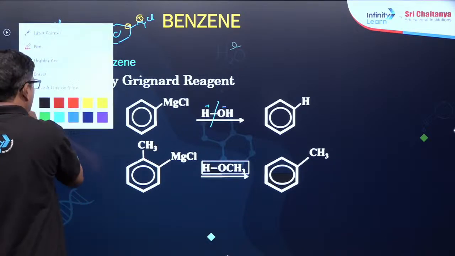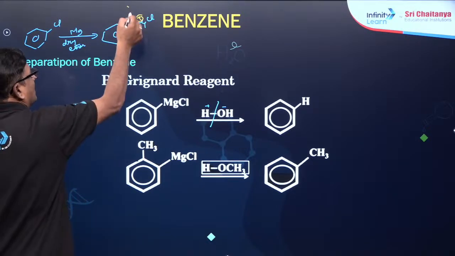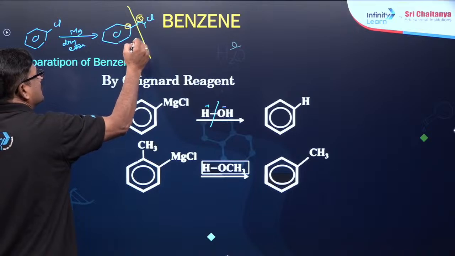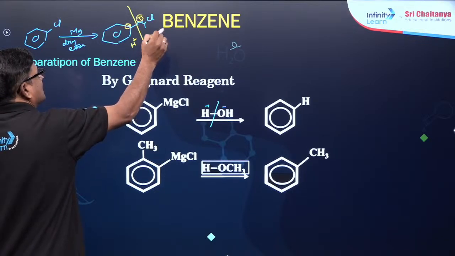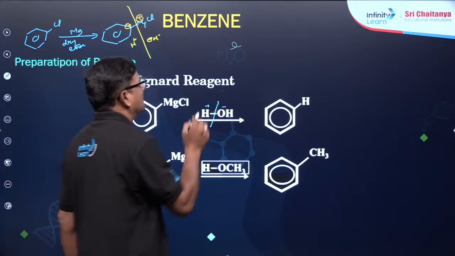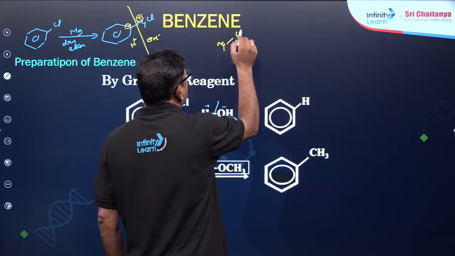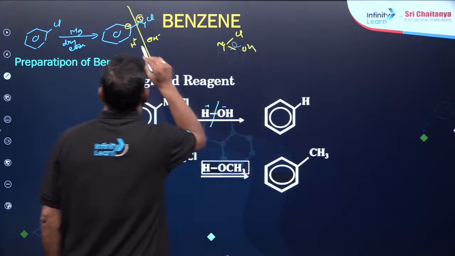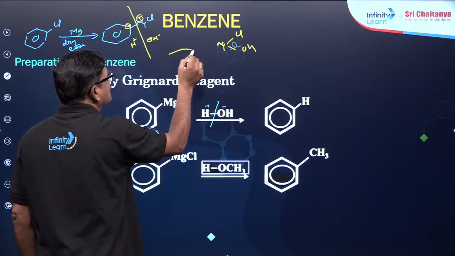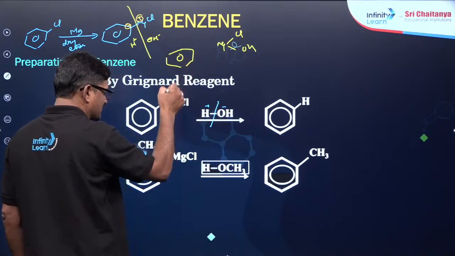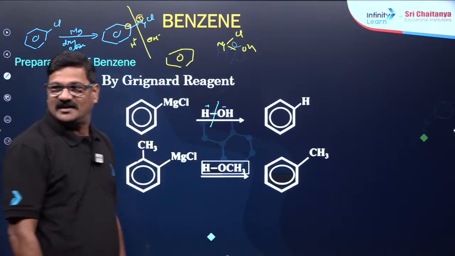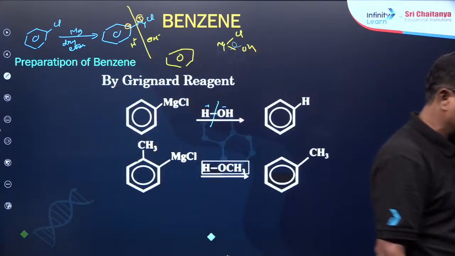So if you add water, meaning H plus and OH minus, MgClOH is formed and you get benzene over here. That is the reaction. Okay, clear? Any doubt, children?